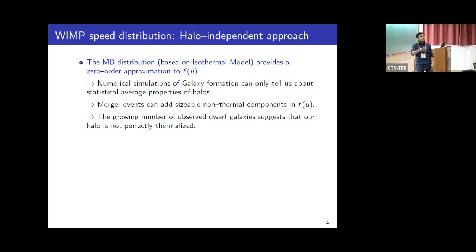Now, this Maxwell-Boltzmann distribution, which is based on a simple isothermal model, provides only a zeroth order approximation to the WIMP speed distribution. Numerical simulations of galaxy formation can only tell us about the statistical average properties of the WIMP speed distribution. Various recent merger events can add sizable non-thermal components to it. Also, the growing number of observed dwarf galaxies suggests that our halo may not be perfectly thermalized.